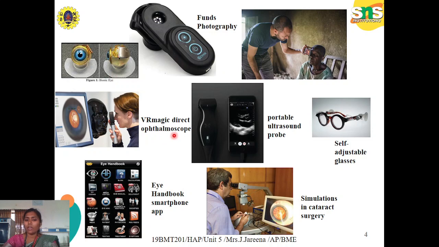Also we have a direct ophthalmoscope, a portable ultrasound probe, and self-adjustable glasses. For refractive errors, the common disorder, some people have short sight, long sight problems. These glasses self-adjust based on the power of their eyes.